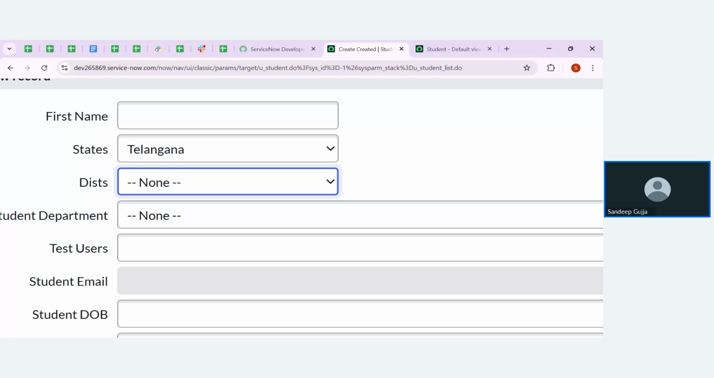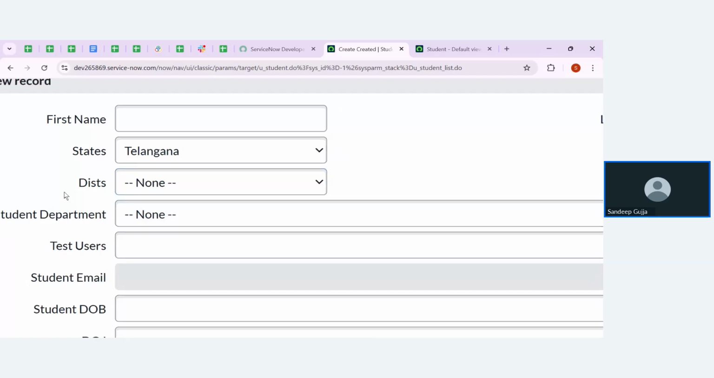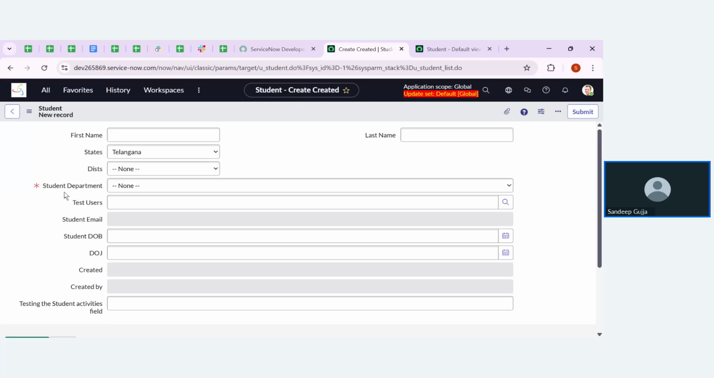It is displaying all the districts as for now. So as for our criteria, when I'm picking the state as Telangana, then it should give the districts that belong to that particular state. Okay. So for that, we are going to implement field dependency.